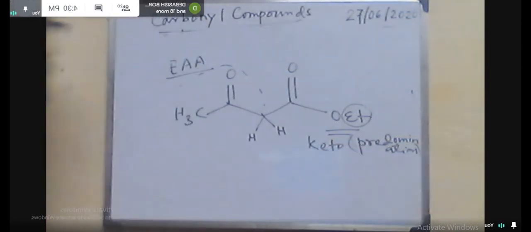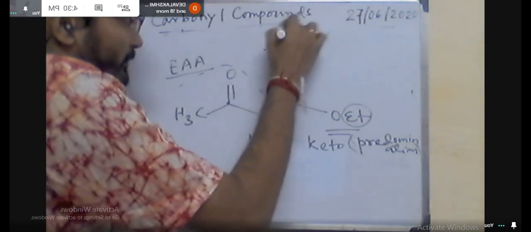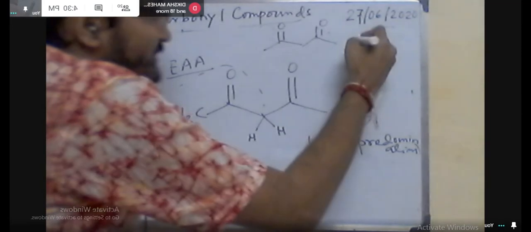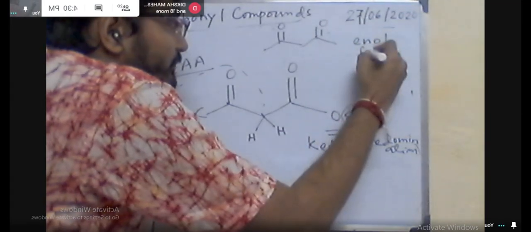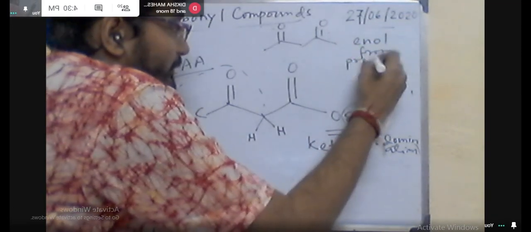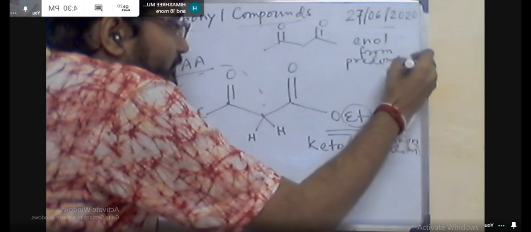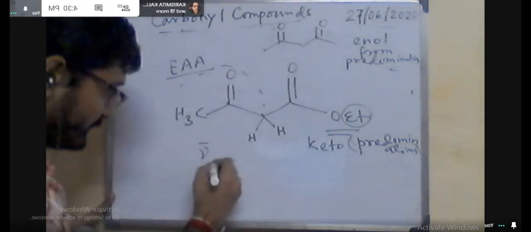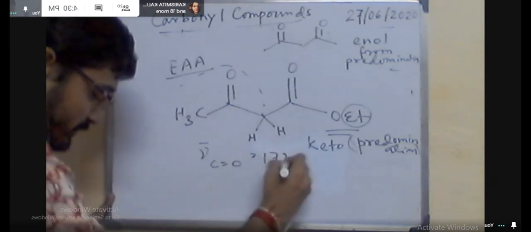If the conjugation is now attached with this C double bond O, it will take part in the conjugation. So that means it becomes a single bond and it becomes a double bond. So the stretching frequency will be decreased. Here you will get the value 1725 centimeter inverse.